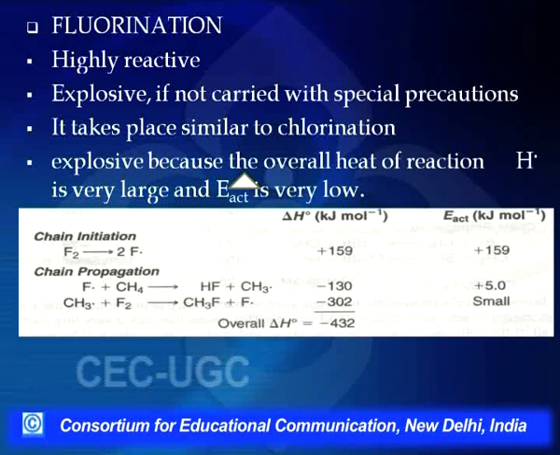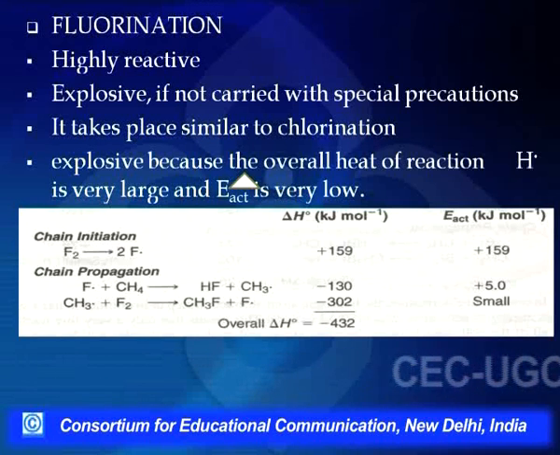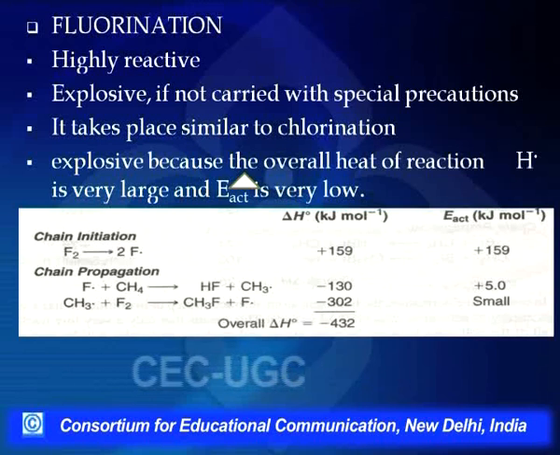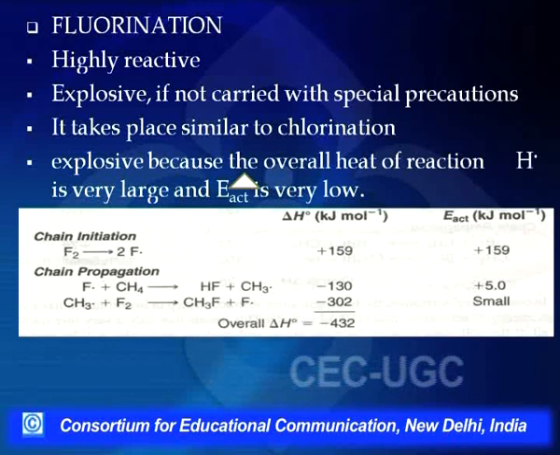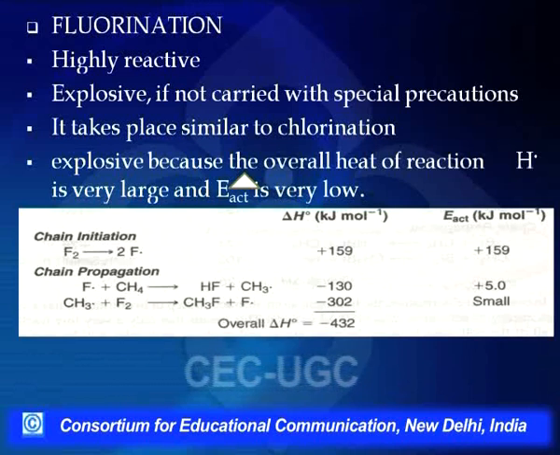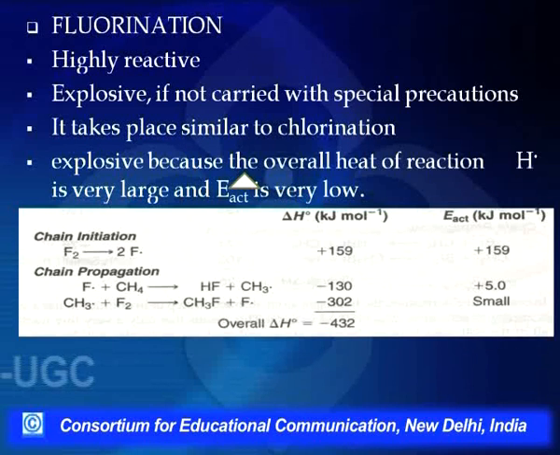But since it is an explosive reaction, it doesn't mean that we cannot carry out the reaction. We can carry it out, but with difficulty. We dilute fluorine as well as the hydrocarbon, that is methane, before mixing them. Then we carry out the reaction in a reactor which has copper in it, because that will absorb the intense amount of heat which will be liberated during the reaction.